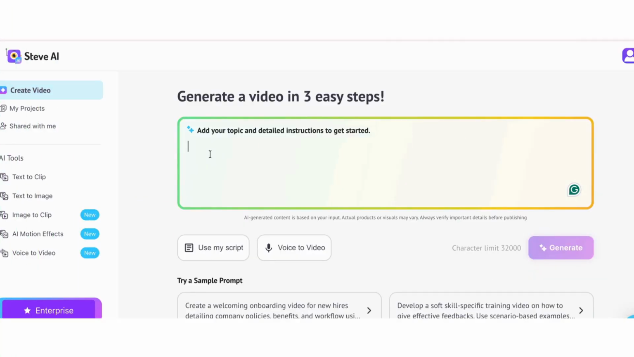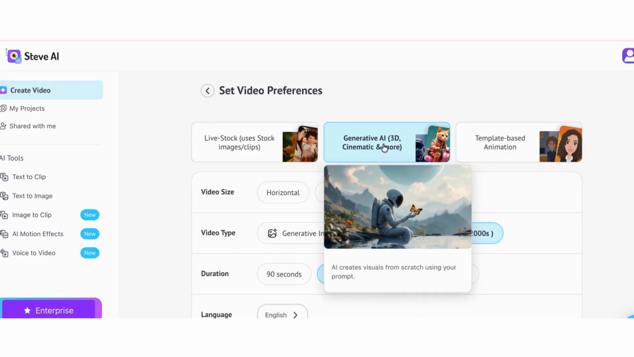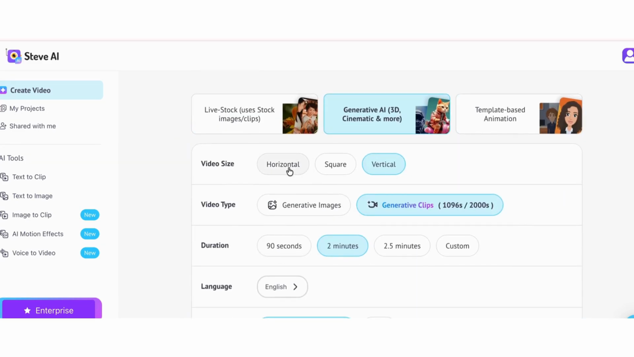Want to create kids' storytelling videos? Let's see how. Go to Steve AI dashboard, paste your prompt, and hit generate. Set your video preference. I will use generative AI.